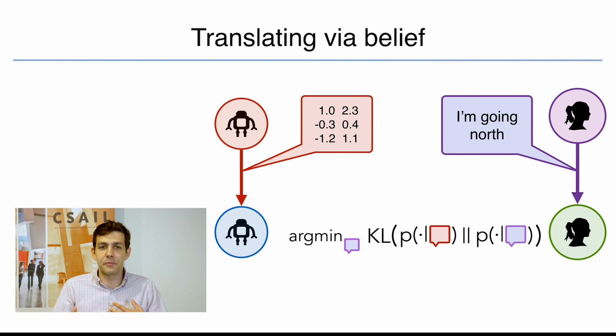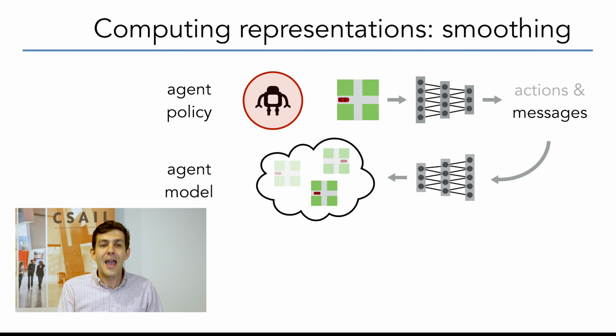We can try to match these distributions up using some measure of distributional similarity, and in practice it doesn't actually seem to matter that much which measure of similarity we use here. And so really the only thing we have to figure out at this point is how to actually construct these distributions in the first place. The key thing here is that this is something that we can treat as its own self-contained machine learning problem. We'll build a model of agent beliefs, which is just a function from messages that agents send to distributions over speaker states, by just collecting examples of agents interacting with other agents and looking at the states in which they send the messages that they send.